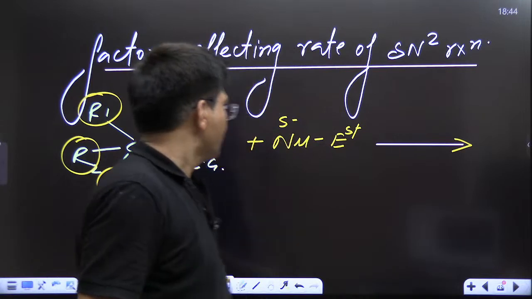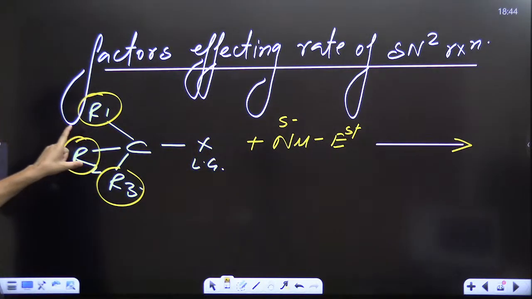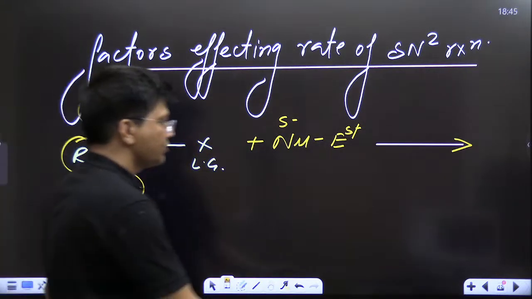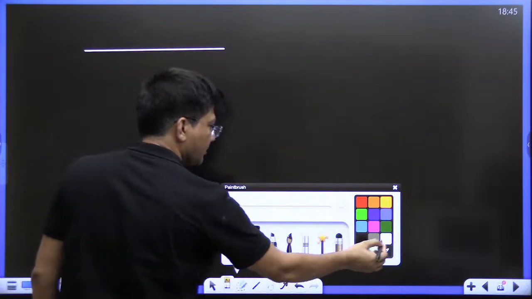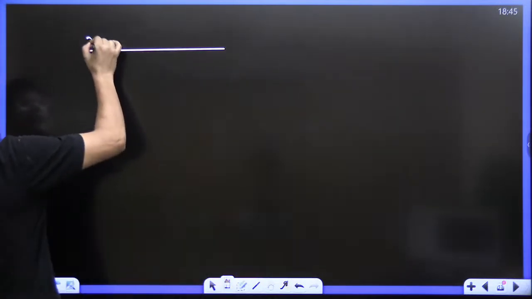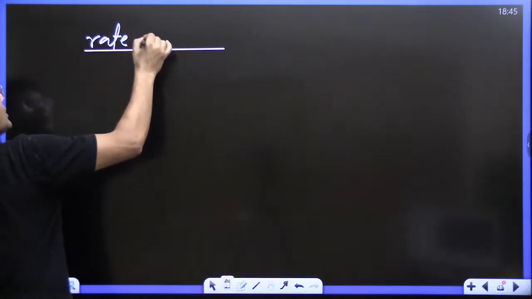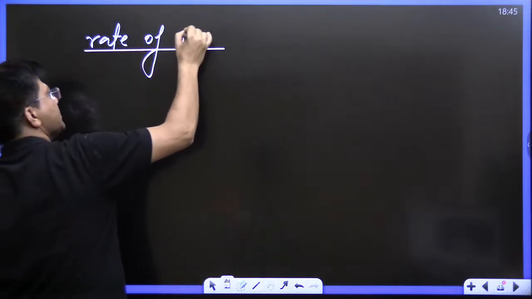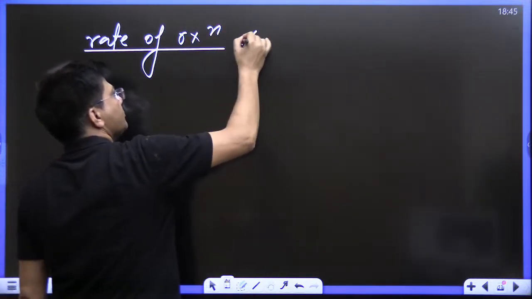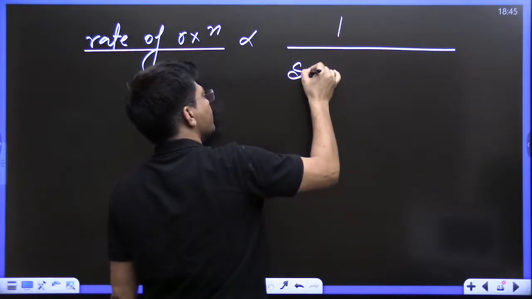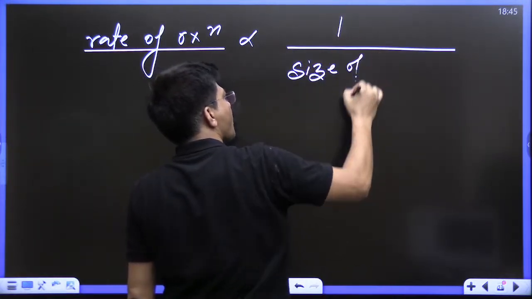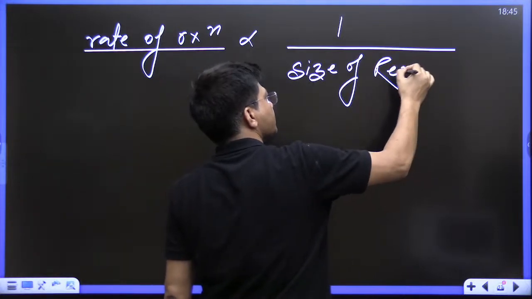Killer signs, very good. So the first condition for this reaction to take place, the type of R must be such that the rate of reaction is inversely proportional to the size of the reactant.